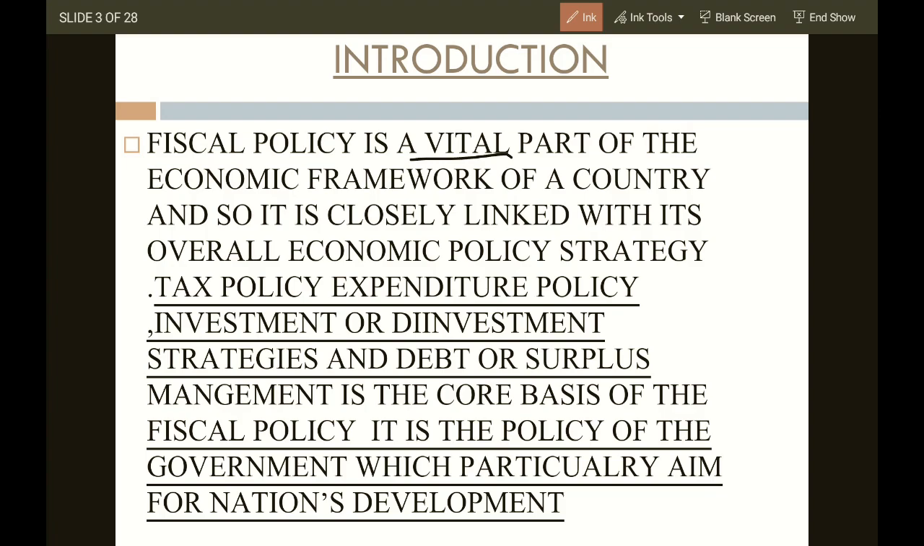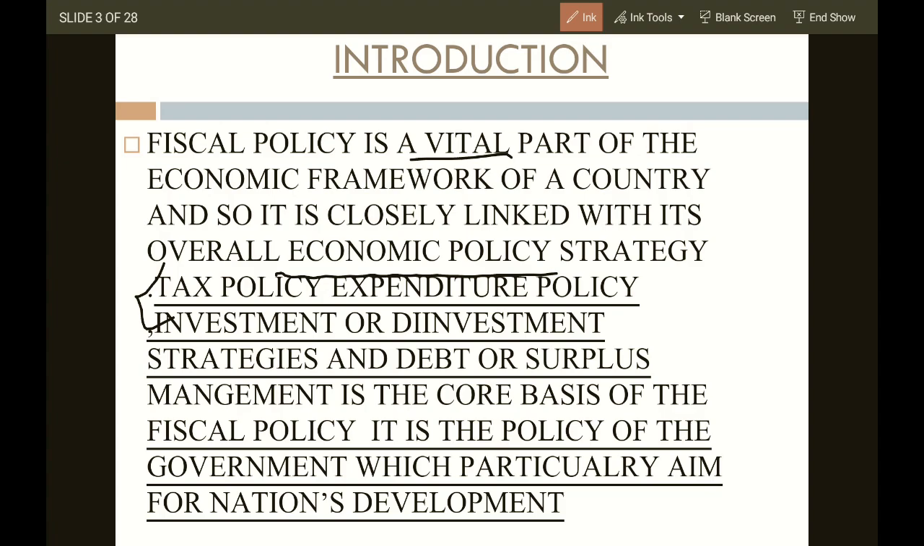There is an increase of employability and capital formation. There should be no difference between income and wealth. There should be development of infrastructure and facilities for the consumers or the public living in that particular country. Fiscal policy is a vital part of the economic framework. Vital means important, and it is closely linked with the overall economic policy strategy.